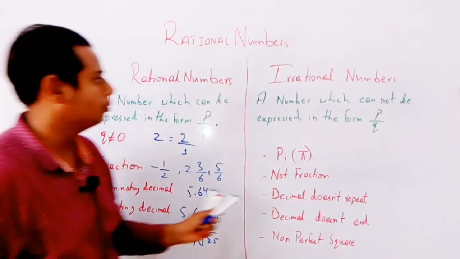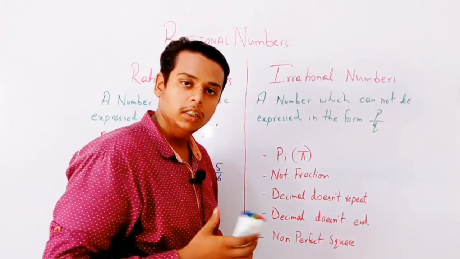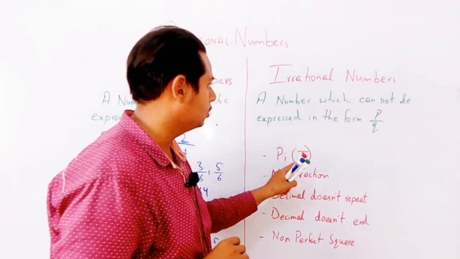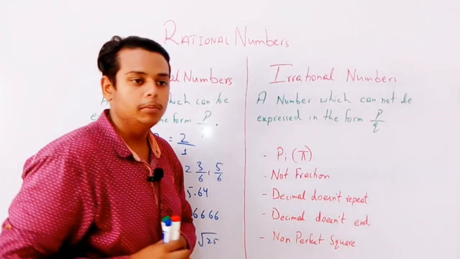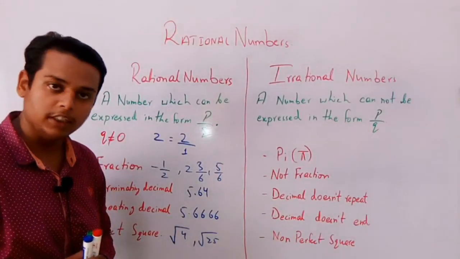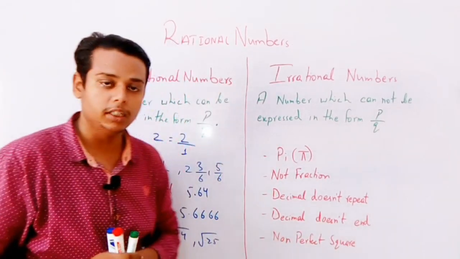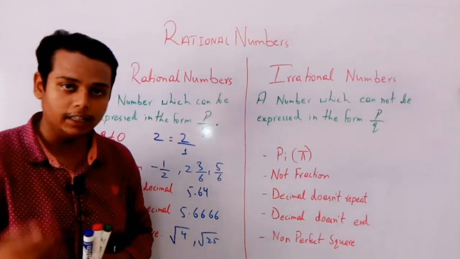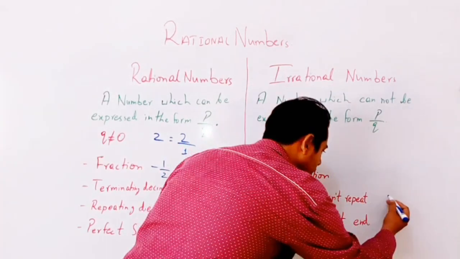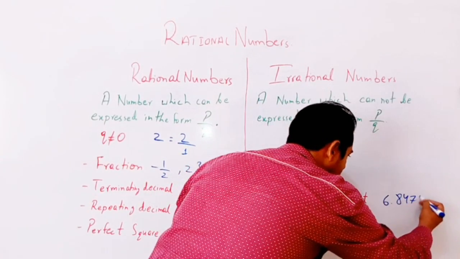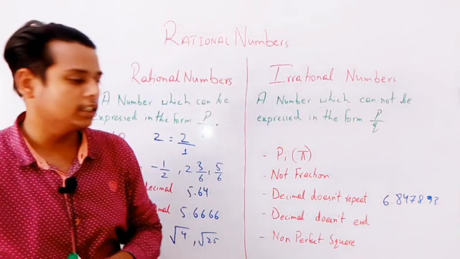Come to the irrational numbers. Okay, what are the irrational numbers? Pi. Pi, which we use as a sign in math, is also an irrational number. Not fractions means any numbers which do not belong to the fractions, that is also an irrational number. Decimal does not repeat means the numbers after the decimal are not repeating, those are irrational numbers. Like 6.8476893, so that is called the decimal does not repeat.